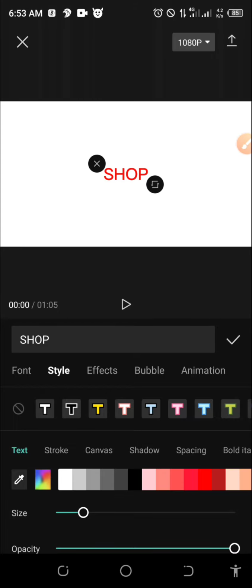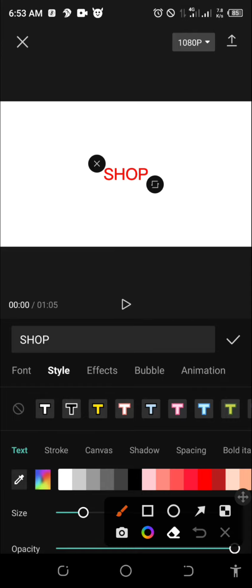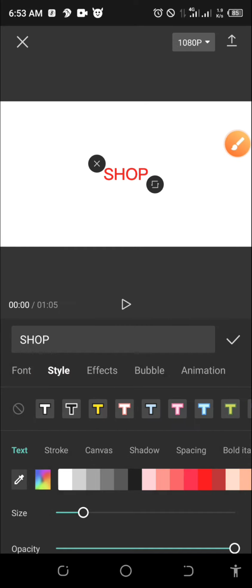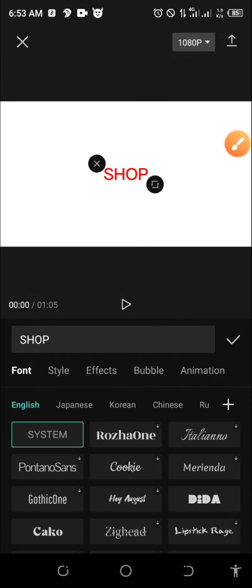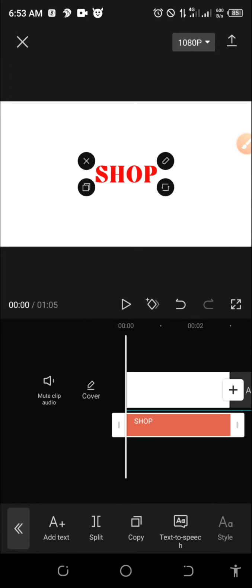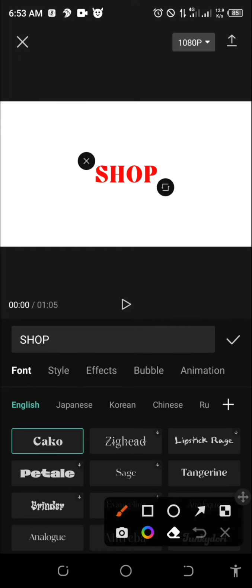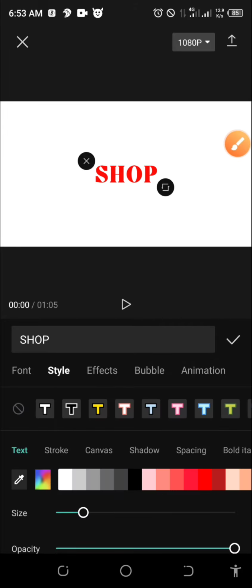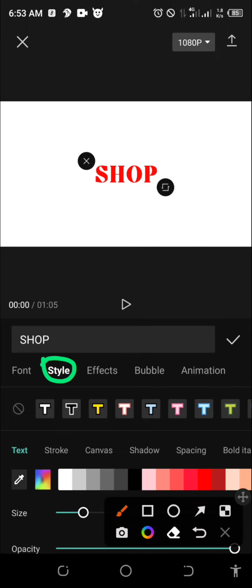So now, this is the shop, but the size of the text and the type of the text, this is not what I want. So let me adjust the font of the text here, okay? I'll go to font. So let me go for something bigger. So I think this is going to be amazing. Okay, I selected this one. You can select any one you want. Let me go with this, okay? So I'm going to go back to style again. Then I'm going to adjust the size. Okay, you can actually adjust the size of text by coming under style. Remember when I say style is here, okay?